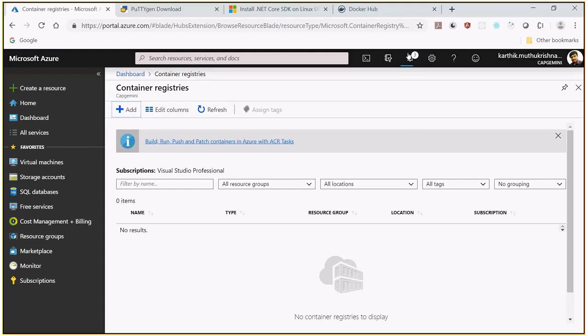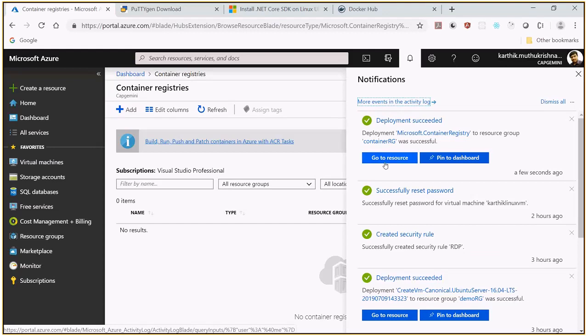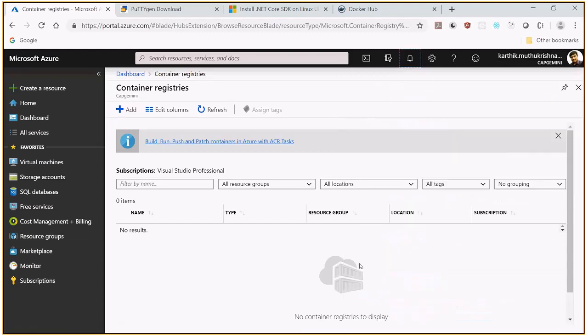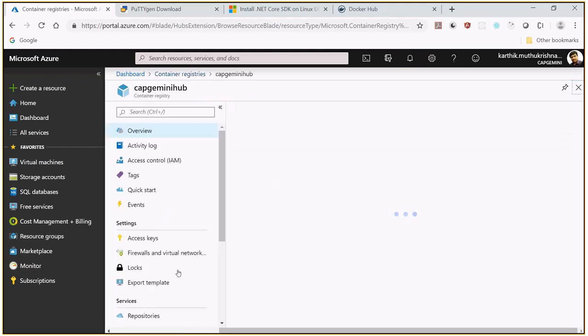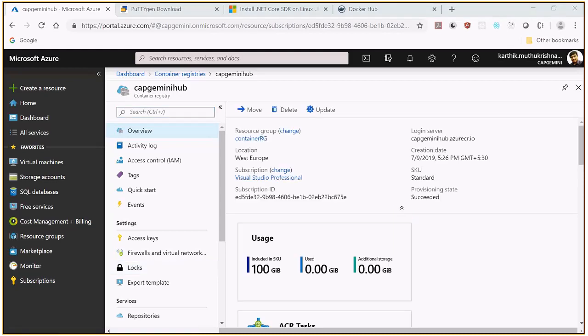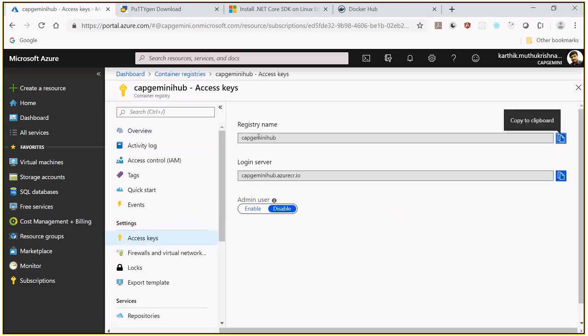When it is getting deployed, okay, the container registry is created. Yes, you can see that I have successfully created a Capgemini hub. Now I want to enable the admin user. In order to enable the admin user and get the subscription ID and all those details, click access keys. Capgemini hub access keys. So the registry name is Capgemini hub. The login server is Capgemini hub.azurecr.io. Right now it is not enabled with the admin user.